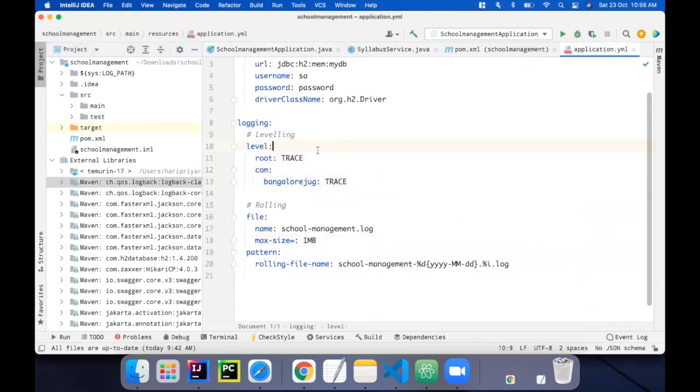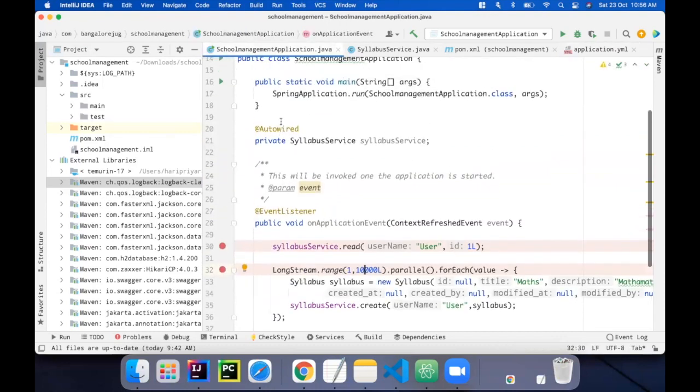Here in application.yaml, I'm going to give out the levels of logging. So first, let me say that in root level, I'm going to mention the level of logging as debug, which displays every other information. And also in this Bangalore jug package, that is where my service resides, I'm going to tell the logging level as info for sample, right?